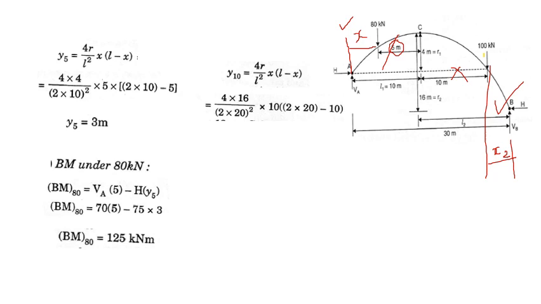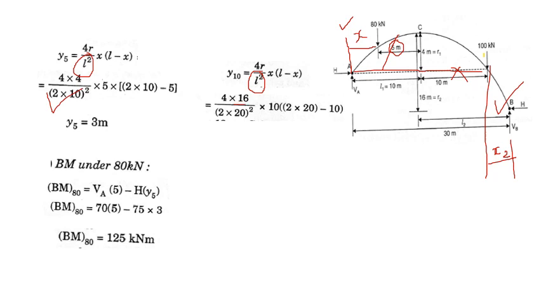and the L, I hope you have observed here in this equation and this equation. L is the total span between the arch here. In the first case it is 10 plus 10, that is 20 or 2 into 10.